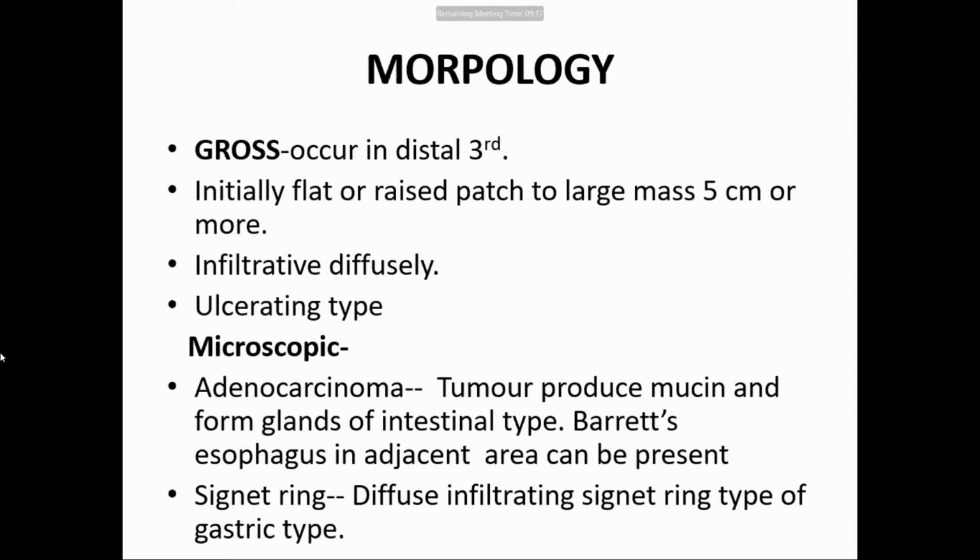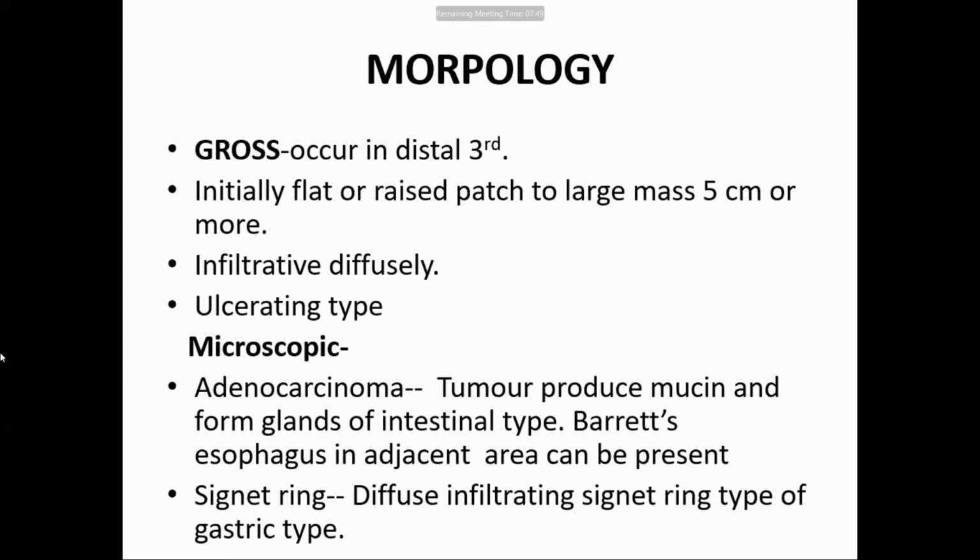Morphology: it occurs in the distal 1/3. Initially, it may be a flat, raised patch, or a large mass. So there are three types. One is a large mass. Second is infiltrative, infiltrating diffusely the esophageal mucosa. And then ulcer forming, that is ulcerating. So there may be an ulcer, there may be a cauliflower growth, that is a fungating growth in the distal part of the esophagus, or it may be diffuse infiltration. In stomach cancer also, we will be talking about three types. So remember: flat or raised patch, infiltrative diffusely, or ulcerating.